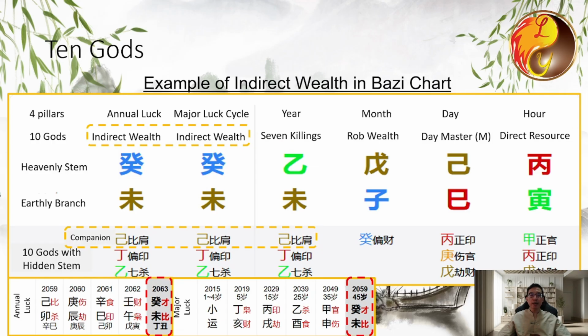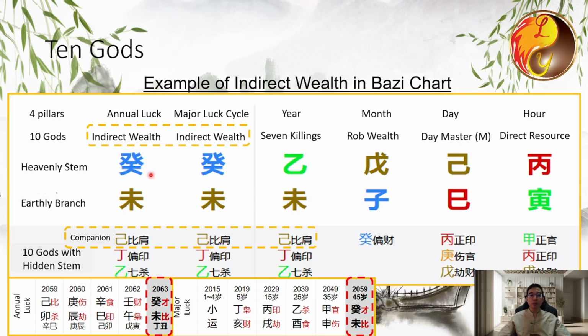In the last lesson, we analyzed he is a weak day master, and he is currently in the 45 to 54-year-old period, known as the Gui Wei period. During this phase, he has the companion, which represents an energy similar to his own. This energy helps to increase his strength, transforming him from a weak day master to a stronger one. During this time, if he encounters the indirect wealth or direct wealth in his annual luck cycle, he is likely to prosper. His indirect wealth is represented by Gui water.